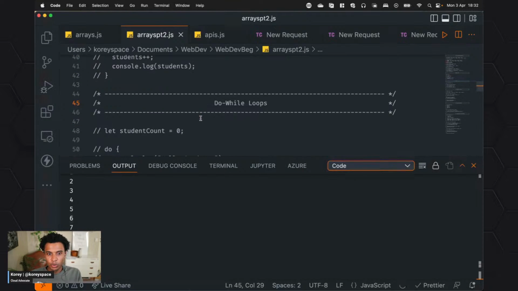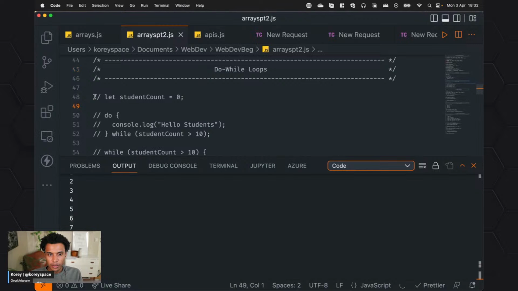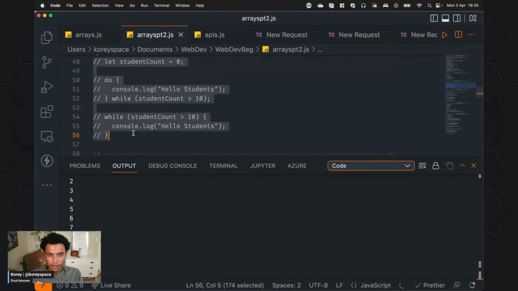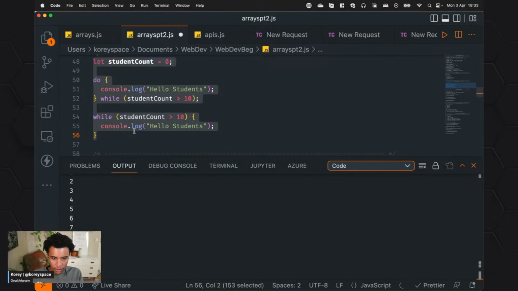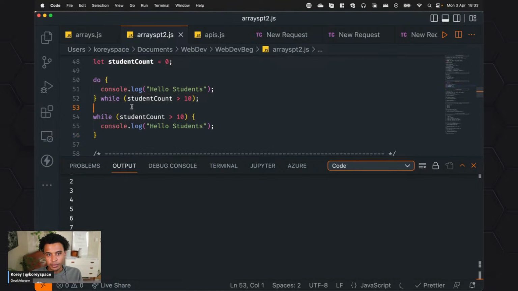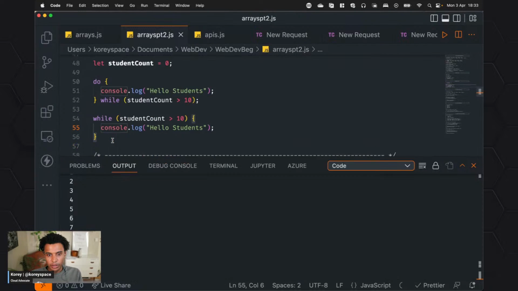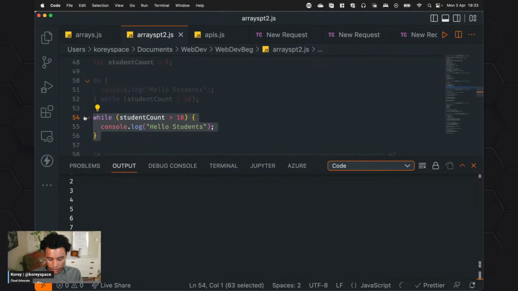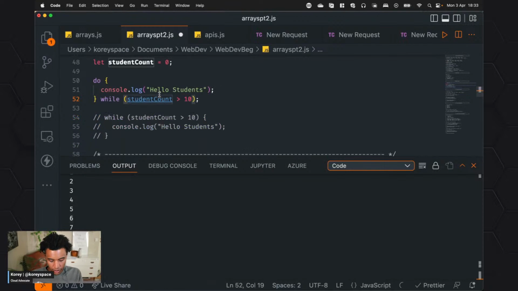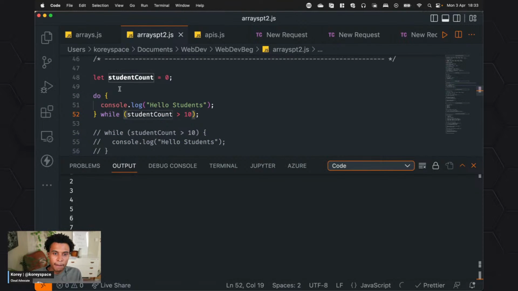We have this do while loop now. So let me comment this out. First I'm going to do this. So I have do. Let student count equal 0. And then I'm going to say, hello students.